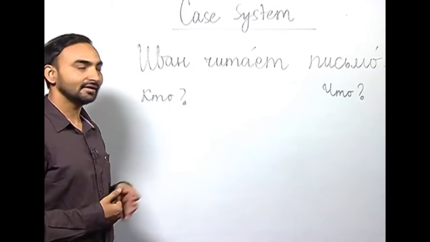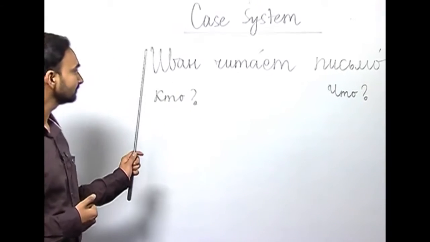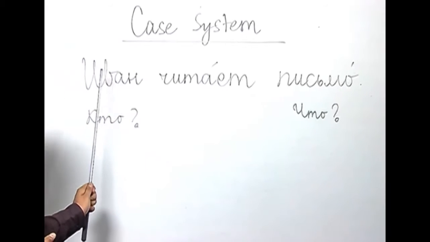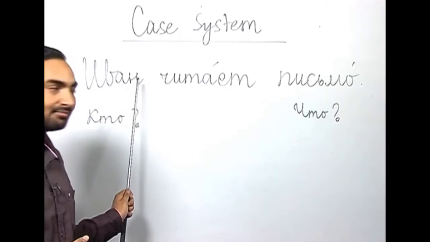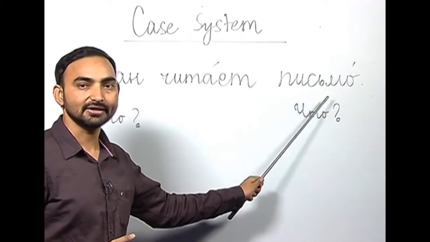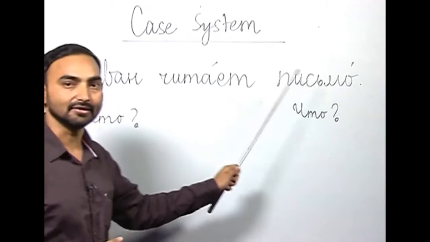I have written a sentence here. Ivan chitayet pismo. Ivan chitayet pismo. And how do you understand this sentence? Ivan, it is a name, a Russian name. Chitayet reads, pismo, a letter. So, Ivan reads a letter.